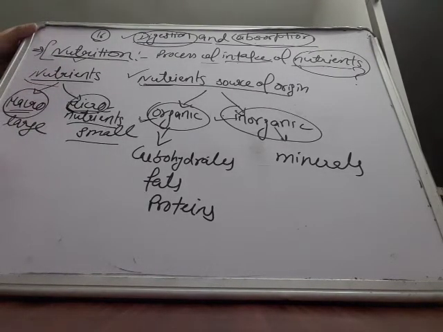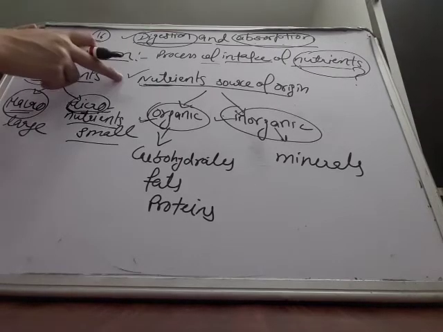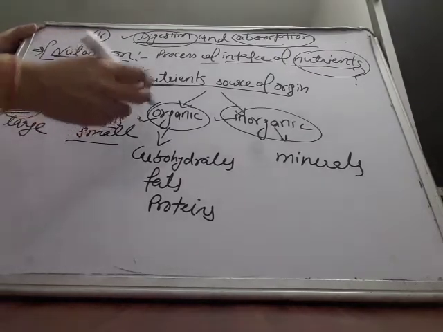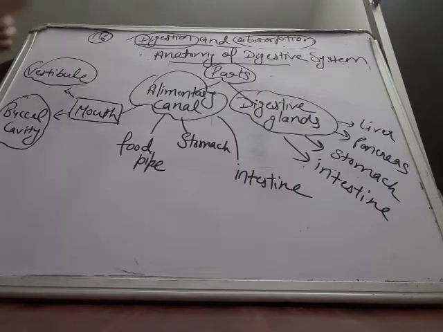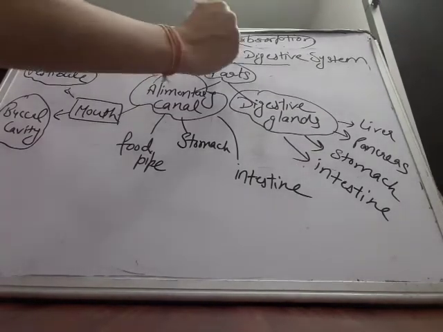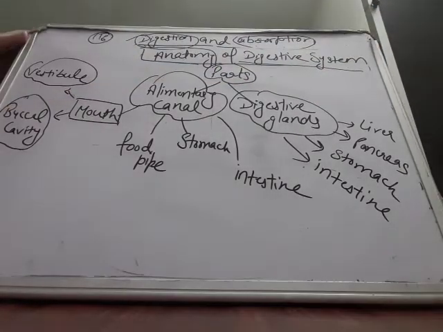So far we have studied about nutrition. Repeating, it is the process of intake of food or nutrients. Then we studied what nutrients are: the organic or inorganic substances. Then we studied another classification of nutrients, whether they are needed in large amount by our body or in less amount. Our next topic is the anatomy of the human digestive system.